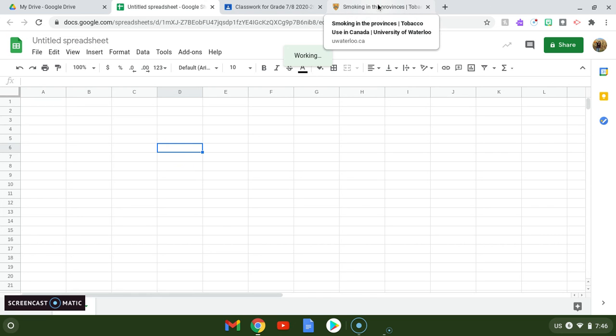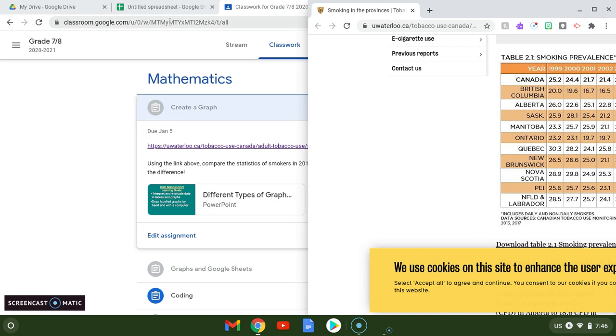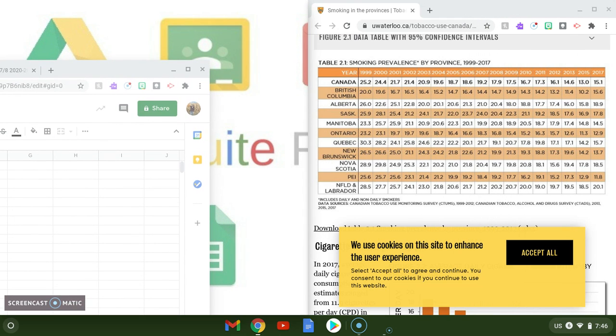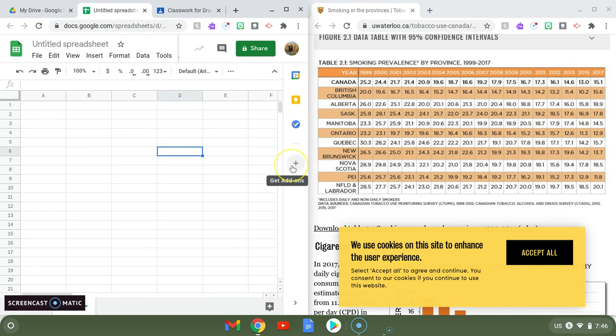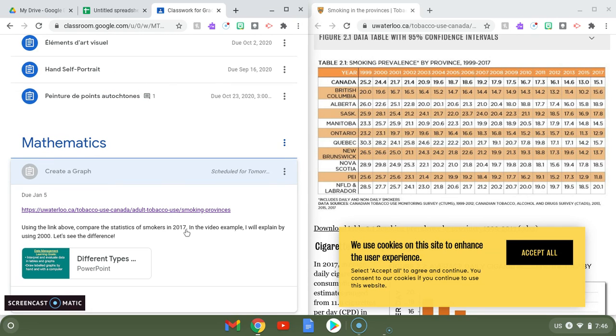Now, the best way to do this when you have stats in one screen and you have the sheet in the other, you're going to go ahead and split it, which means you drag the window over, and then as soon as you hit this side, it'll put it halfway through the screen, so it's perfect. So I've asked you guys to do a graph for the years and for the months in 2017. I'm going to do the year 2000 as the example.